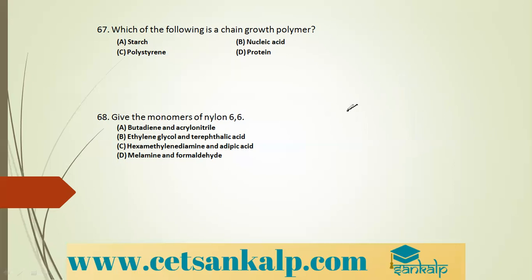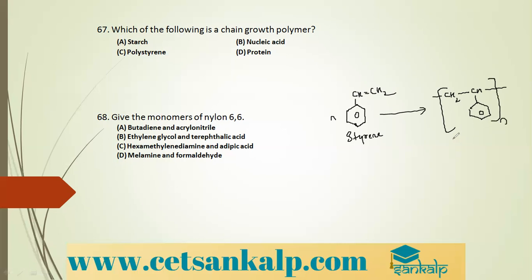Polystyrene. The styrene compound is a benzene ring with CH double bond CH2. This is styrene. When n molecules of styrene undergo polymerization, it will form CH2 single bond CH, and here there is a benzene ring. This single bond continues, it will give n molecules. This is polystyrene.